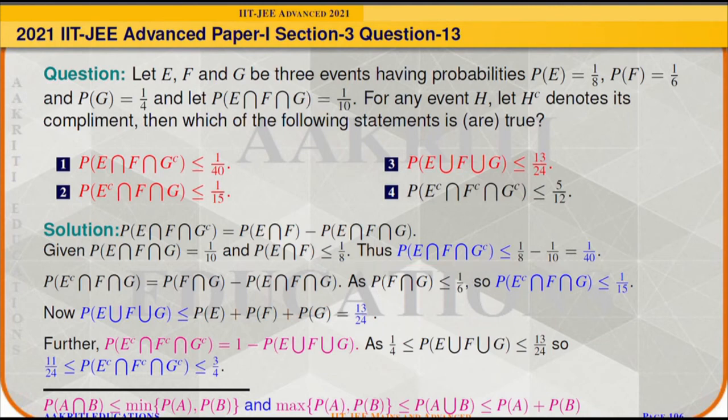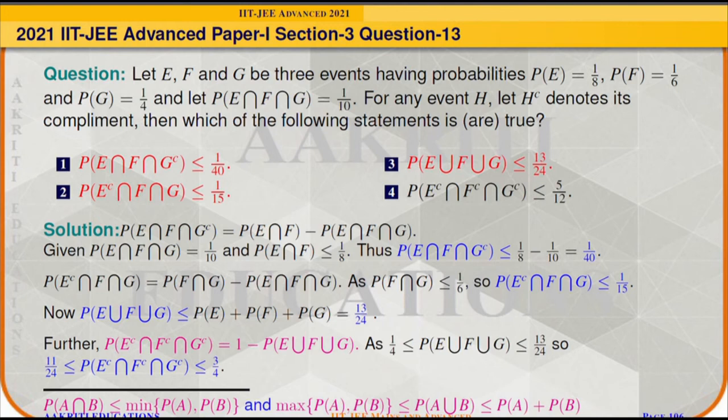In similar fashion, probability of E complement intersection F intersection G will be equal to probability of F intersection G minus probability of E intersection F intersection G. Similarly, probability of F intersection G will be less than or equal to minimum of 1 by 6 and 1 by 4, and it will come out as 1 by 6. So probability of E complement intersection F intersection G will be less than or equal to 1 by 15.